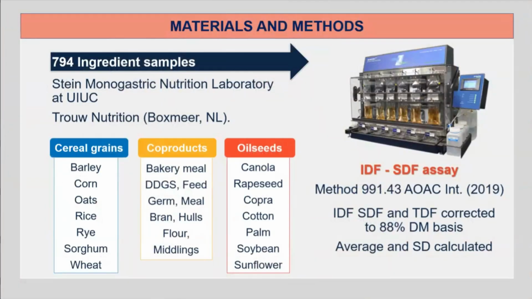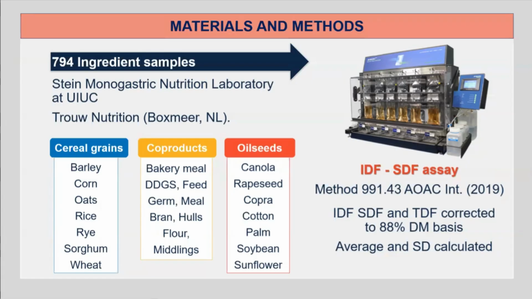Several samples of the same feed ingredient were obtained, if possible, and analyzed for total dietary fiber using the ANKOM fiber analyzer that allows us to have an enzymatic digestion to obtain insoluble fiber and then precipitate soluble fiber with 95% ethanol, as described by method 991.43 of the Association of Official Agricultural Chemists. Samples were analyzed in the Stein Monogastric Nutrition Laboratory at the University of Illinois Urbana-Champaign or in the lab of Trouw Nutrition in Boxmeer, the Netherlands.